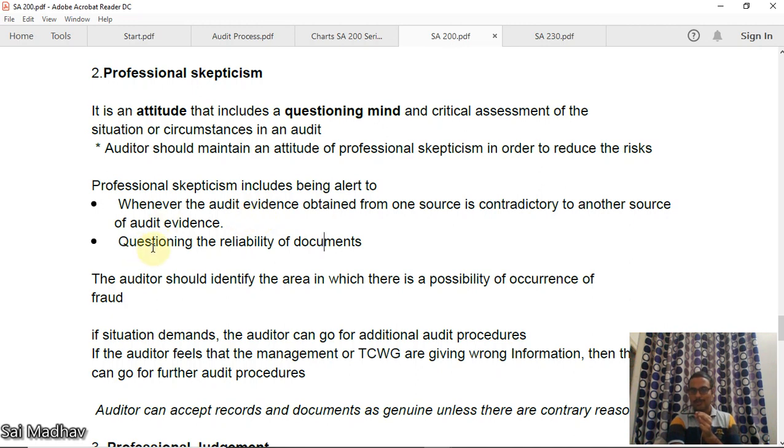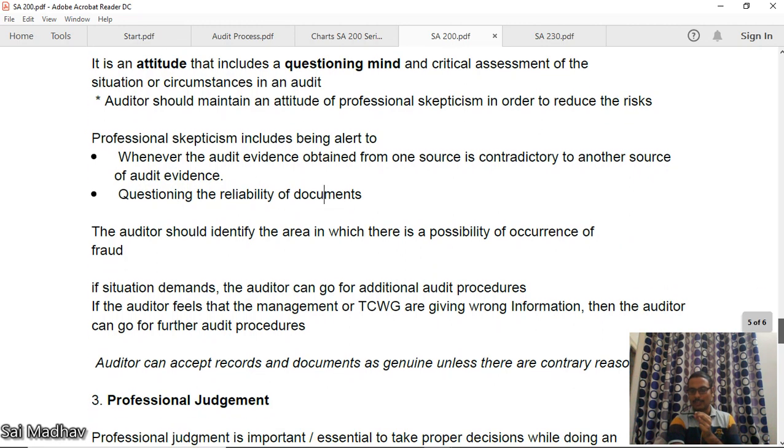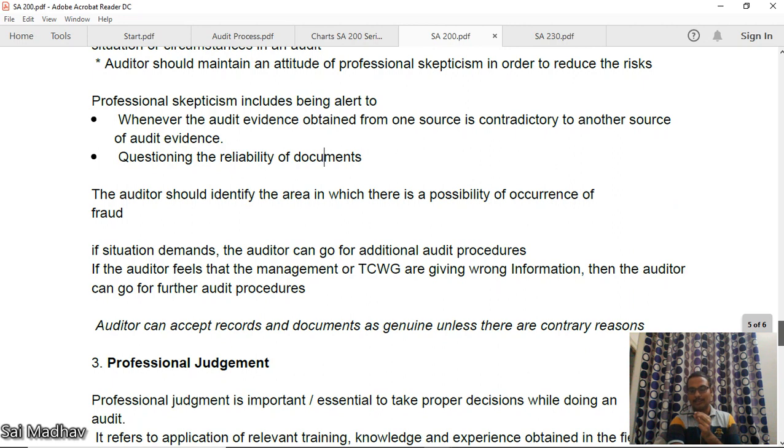Okay, questioning the reliability of documents. Whenever some document comes to your desk, you should not accept it as usual. Okay, you should check the reliability. You should have an understanding of the source of the document, who has given you, whether it is original or a duplicated one. Okay, you should question the reliability.